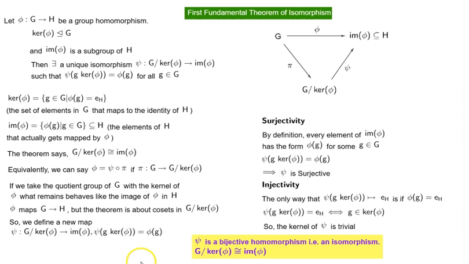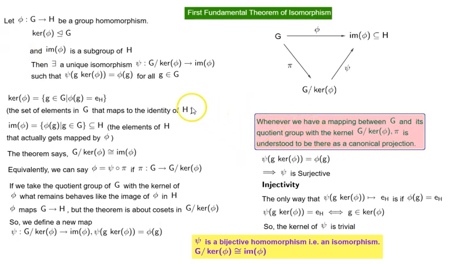Because we have shown that psi is well defined, psi is a homomorphism, psi is surjective, and we have shown that it is injective. Since psi is an isomorphism, that means G by kernel of phi gets mapped to the image of phi.